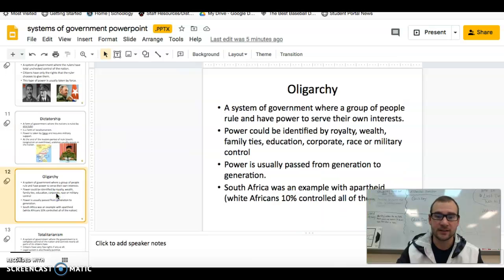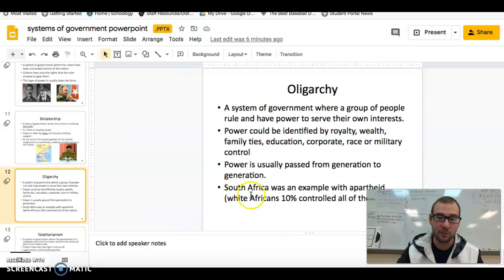An oligarchy is a system of government where a group of people rule and have power to serve their own interests. Power can be identified by royalty, wealth, family ties, education, corporate, race, or military control. Power is usually passed from generation to generation, and a lot of times in an oligarchy, it's the minority of people who are ruling or controlling a majority of people.